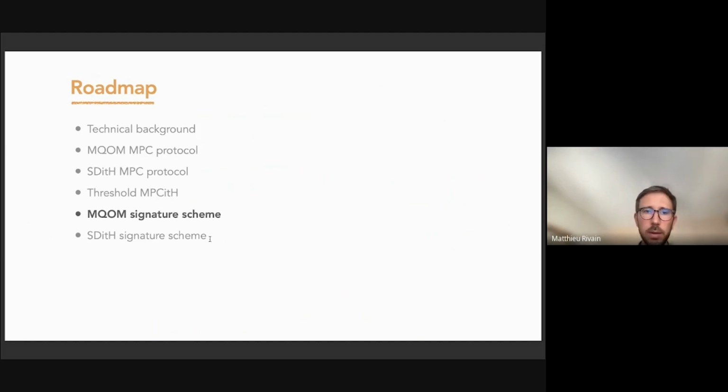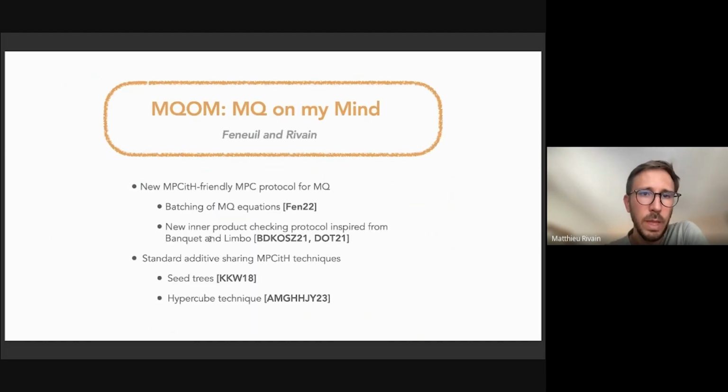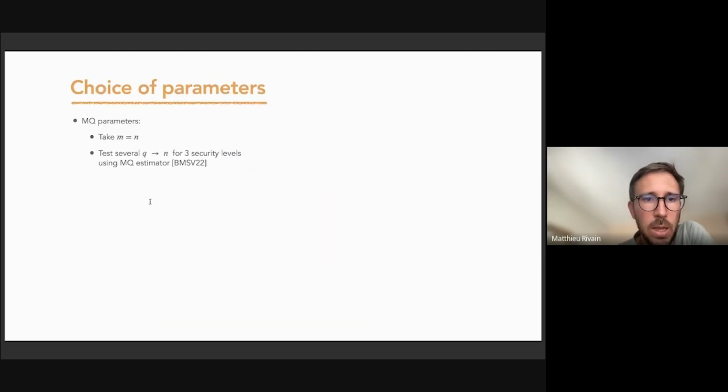Okay, now I'll present the result for the MQOM signature scheme. So this is a submission by Thibaut and myself, which is based on the MPC protocol for MQ that I presented earlier. So it is based on previous work and proposes some improved way of validating the MQ instance.